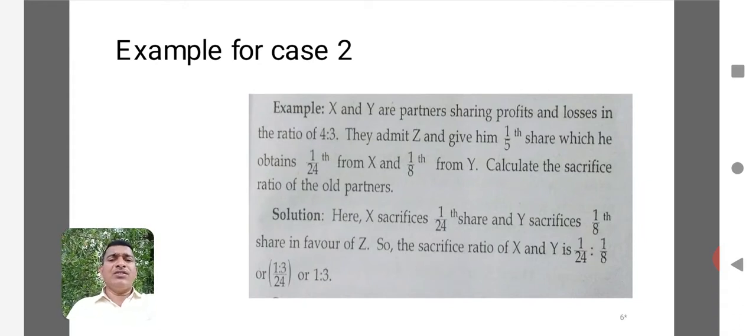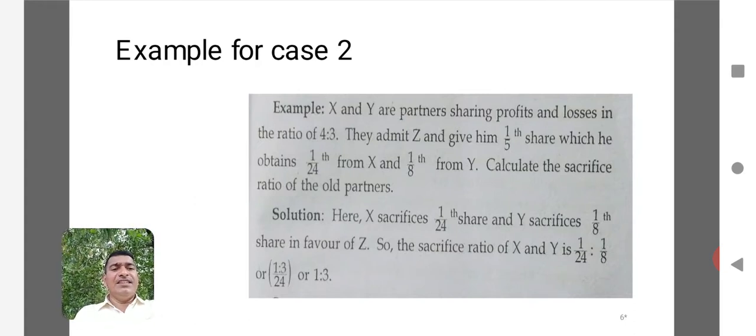Here for case 2, I am going to take up this example. X and Y are partners sharing profits and losses in the ratio of 4:3. You try to understand, it is an old ratio, and they admit Z to give 1/5 share, which he obtains 1/24 from X and 1/8 from Y. Now you have to calculate the sacrifice ratio of old partners.